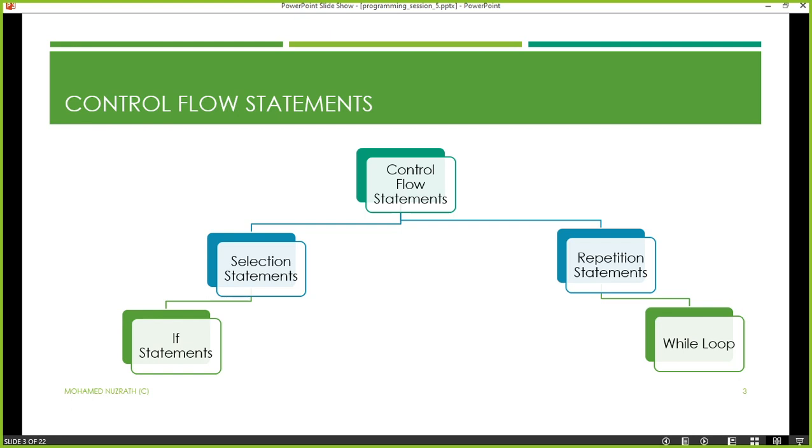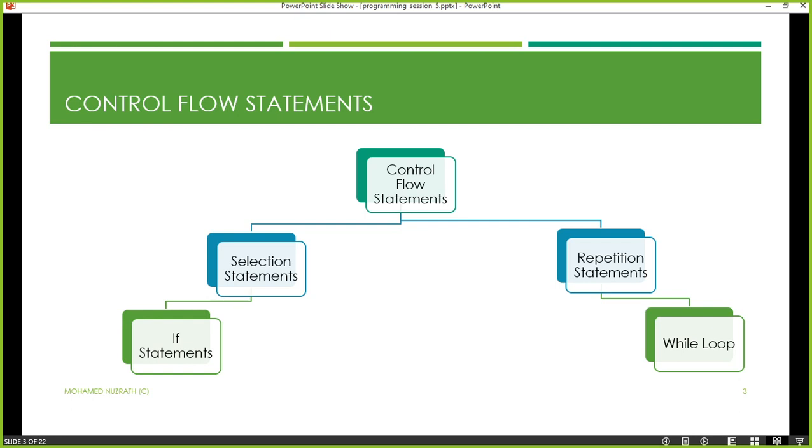We're going to learn that one in the latter part of this slideshow, which means the latter part of this session. That means the control flow statements. In the last part we're going to learn about repetitions. I will teach you how to do them. Actually, we are learning about while loops. We have while loops in Java, so we're going to directly use them in the coding as well.